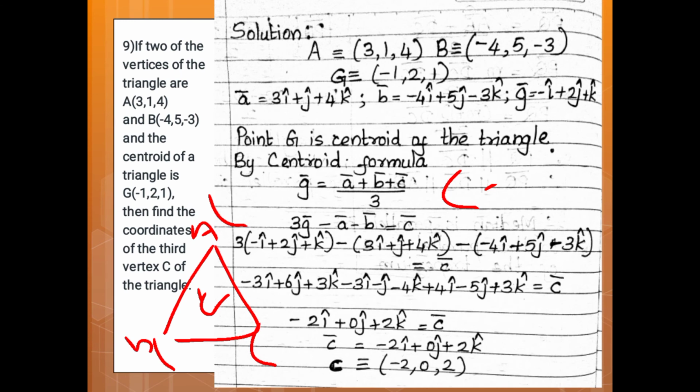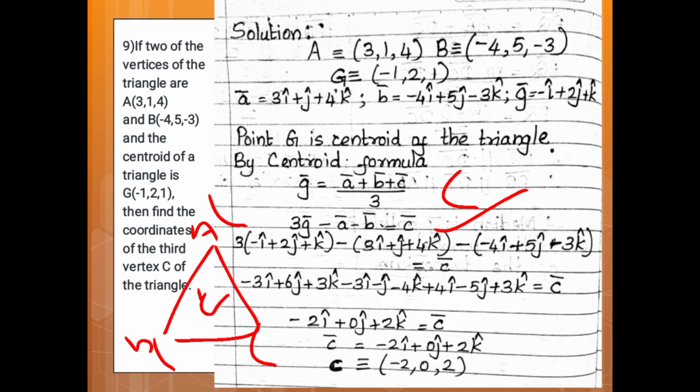Let's see the solution. A is (3, 1, 4), B is (-4, 5, -3), G is given (-1, 2, 1). So write down the position vectors. A vector is equal to 3i plus j plus 4k. B vector is equal to minus 4i plus 5j minus 3k. G vector is equal to minus i plus 2j plus k. Point G is the centroid of the triangle. Therefore, by the centroid formula, G vector is equal to (A vector plus B vector plus C vector) upon 3. Therefore, 3G vector minus A vector minus B vector is equal to C vector.